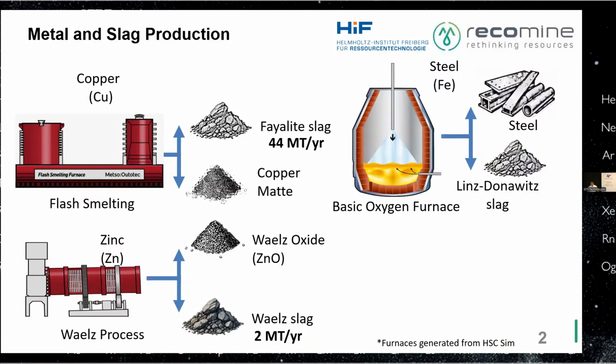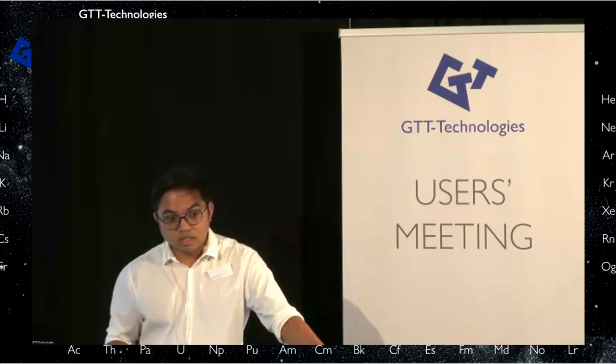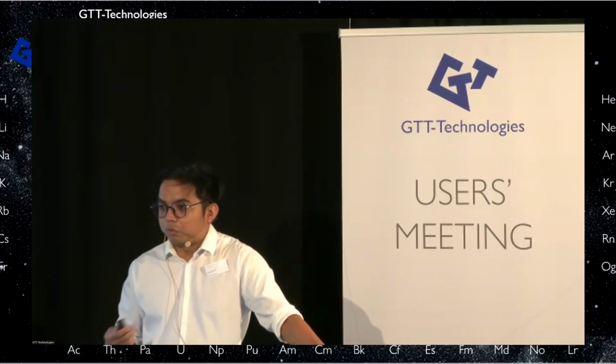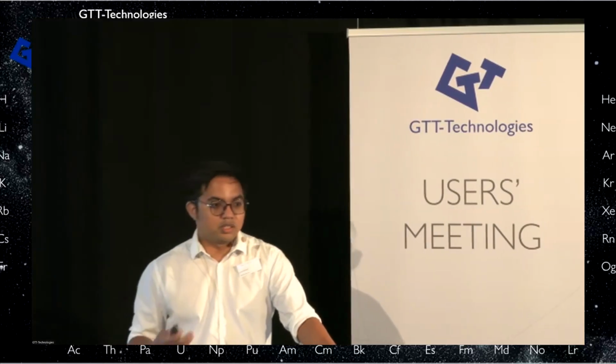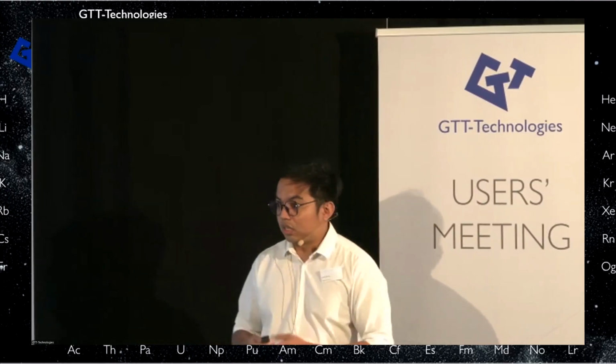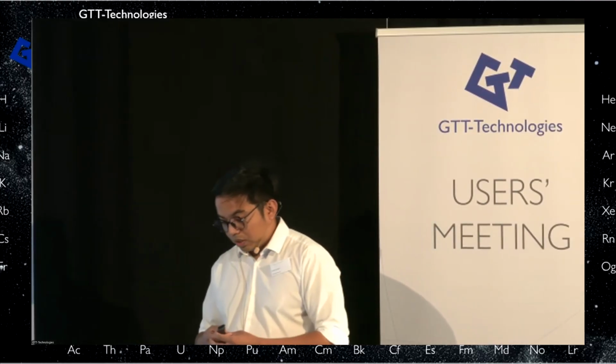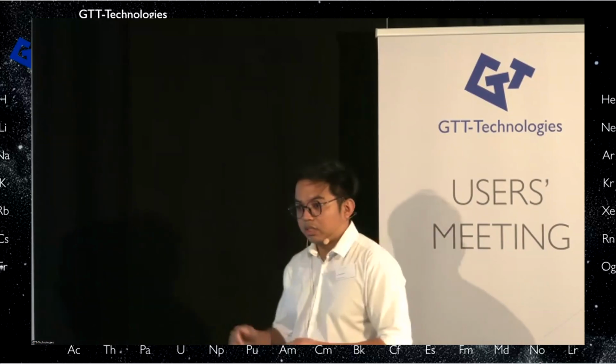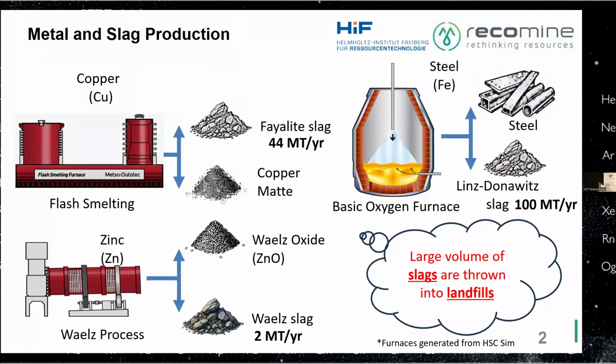And here, we are accumulating 100 million tons per year. These slags are ending up in landfills, which then become a problem because these contain some residuals of the heavy metals. Without treating them, it will just occupy space in the landfills.